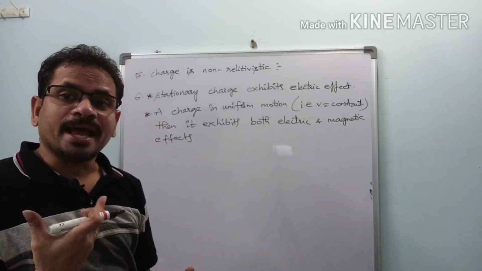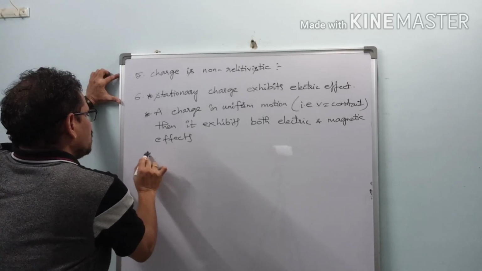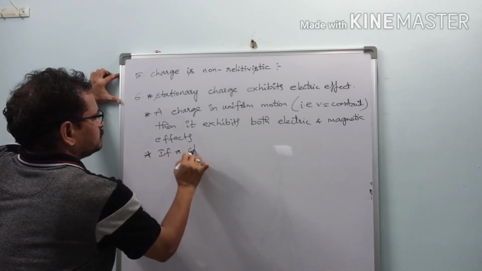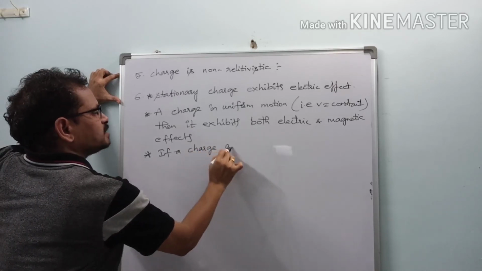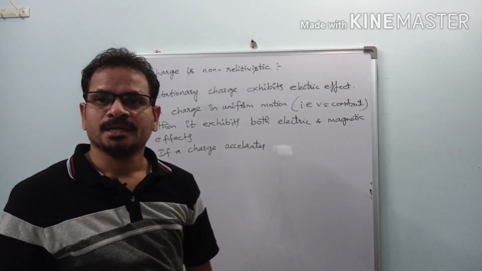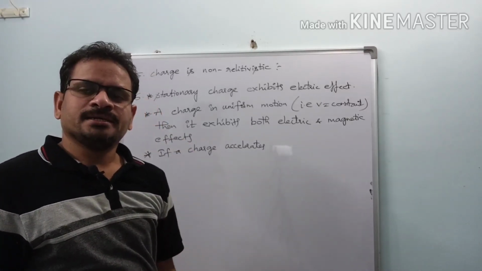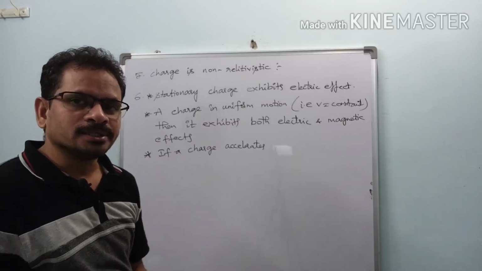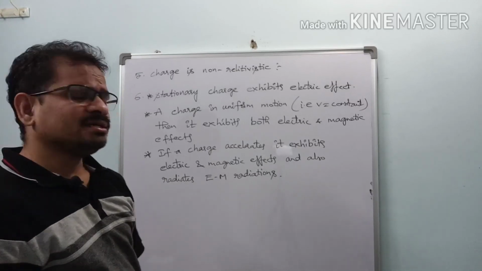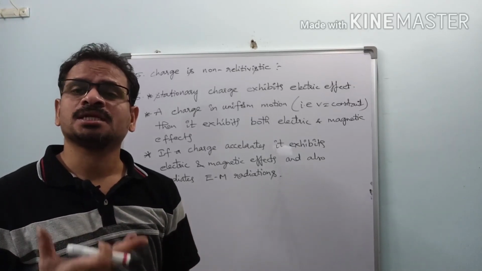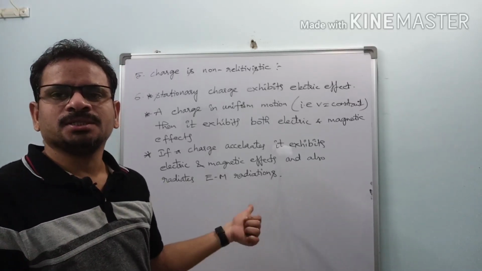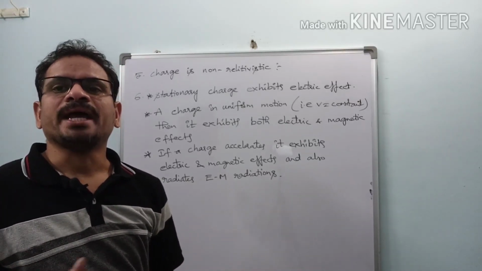Then what if a charge accelerates? Third one: if a charge accelerates, it exhibits electric effect, it exhibits magnetic effect, and it also radiates electromagnetic radiations. If the acceleration is non-uniform, there will be back reaction; if it is uniform acceleration, there will be no back reaction.